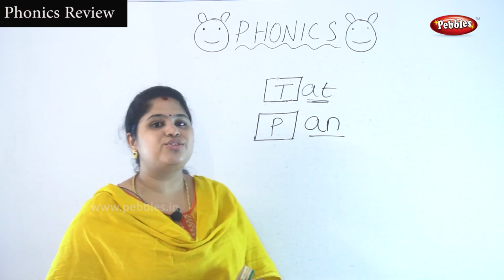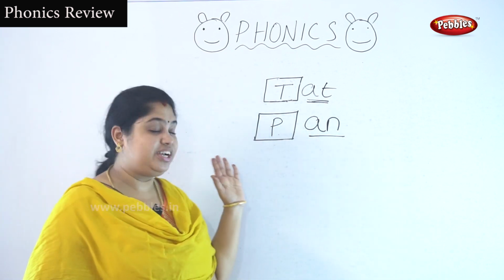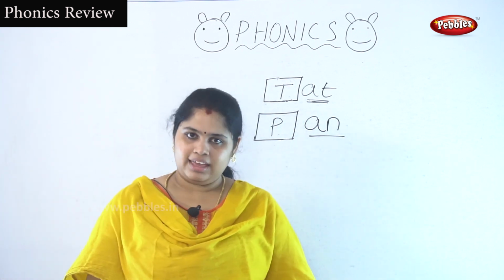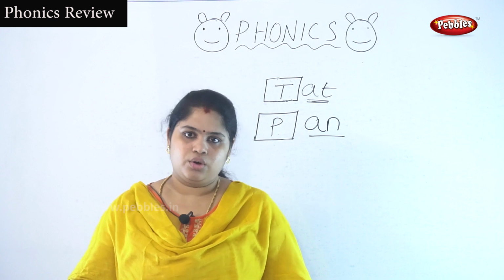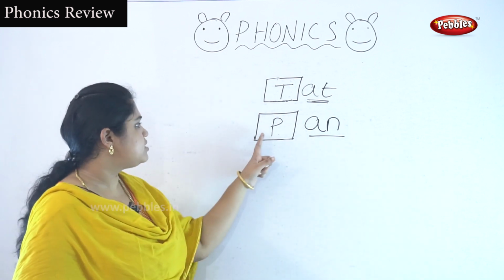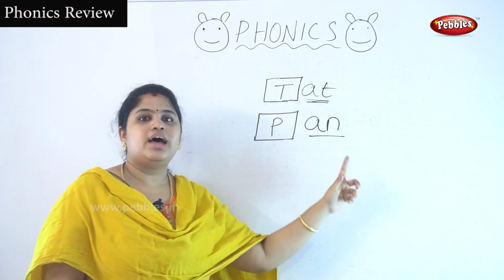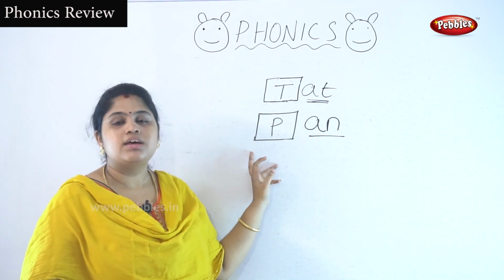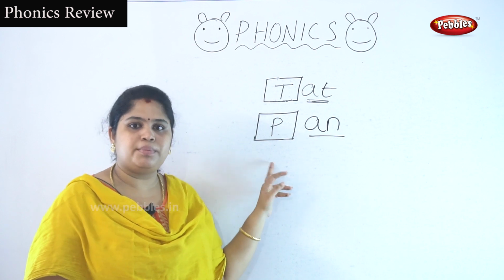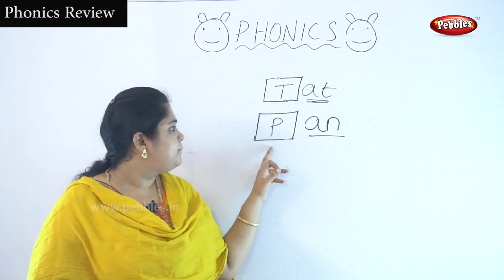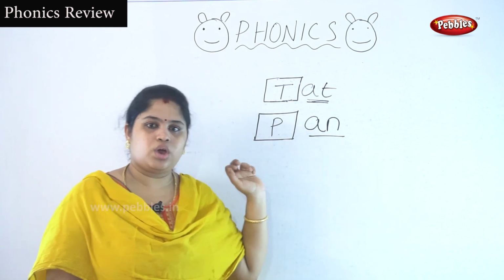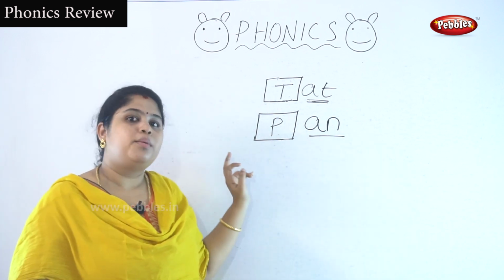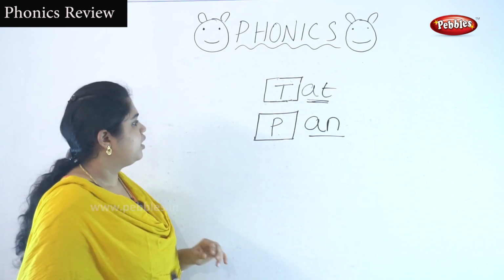Okay, now I am going to write the letter P. I have written. What is the sound of the two-letter word A and N? A and N sounds like an. Okay, don't forget that. This is P. P and pan. What is the sound of the letter P? P sounds like P, isn't it? P and pan. Okay. Next.